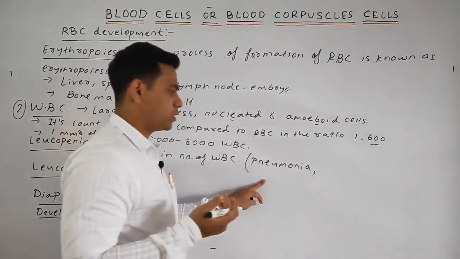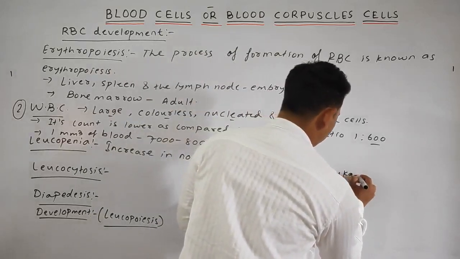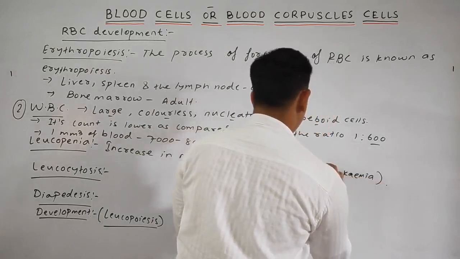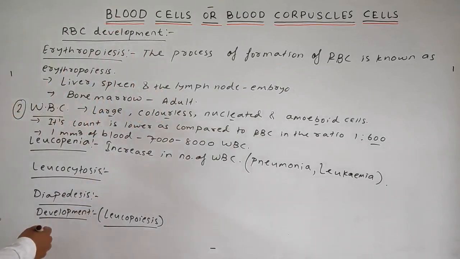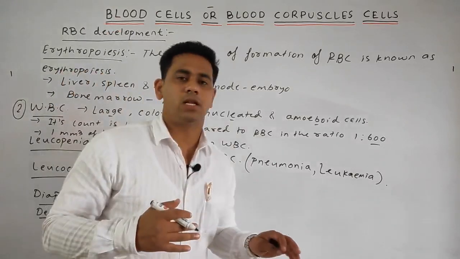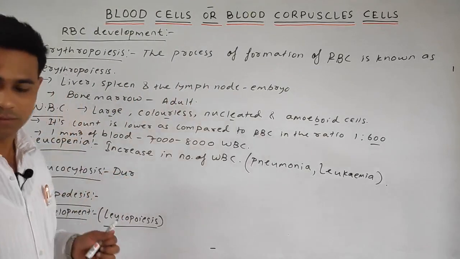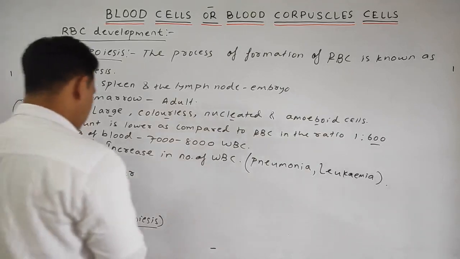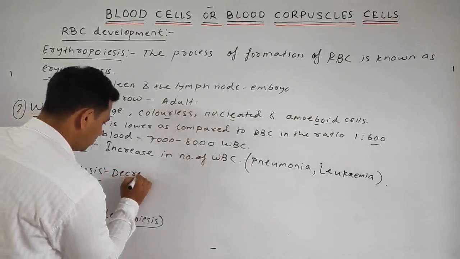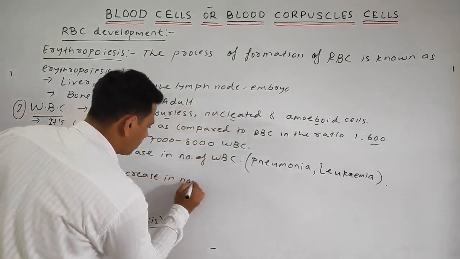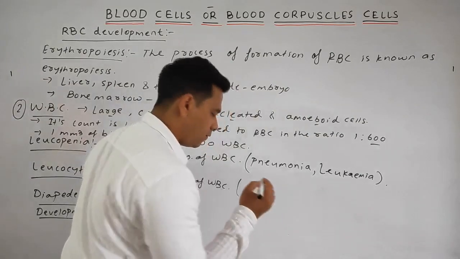Leukemia is a disorder in which the WBC abnormal count increases. Similarly, leukocytes: decrease in number of WBC, which occurs during any infection.